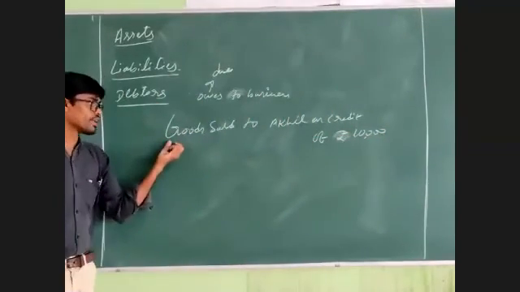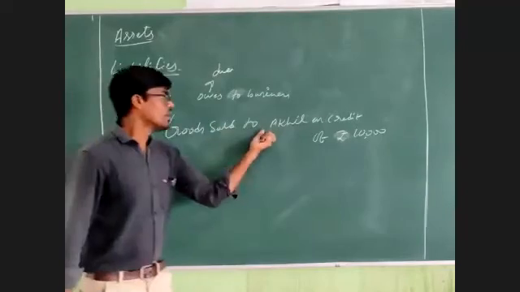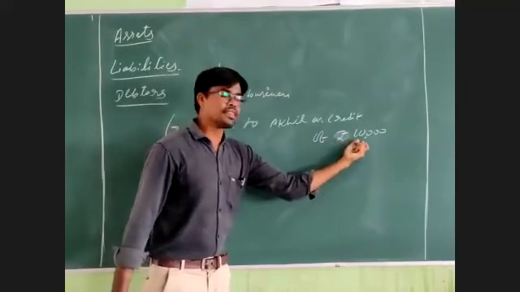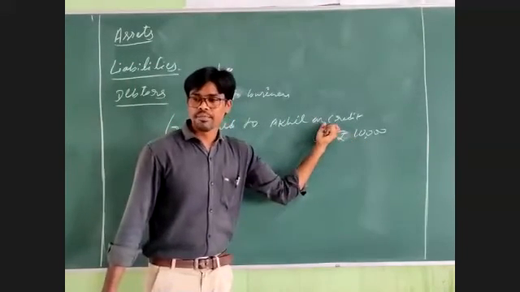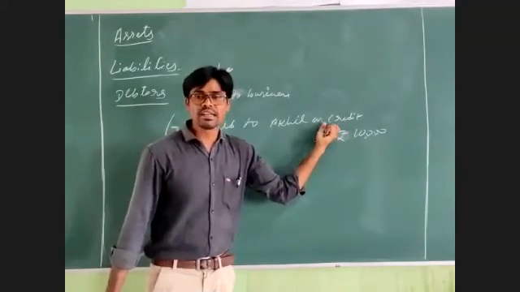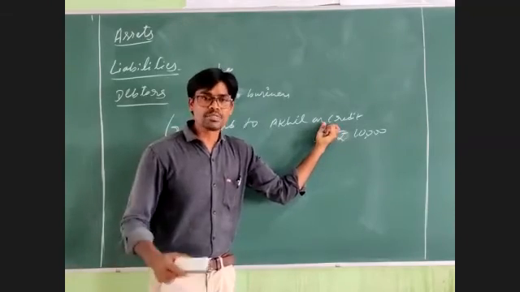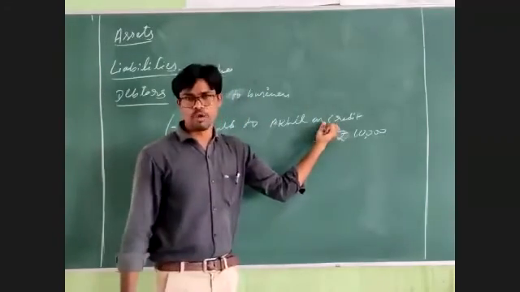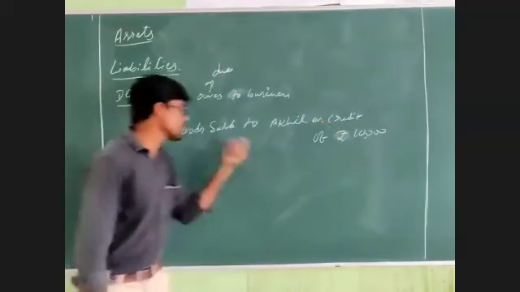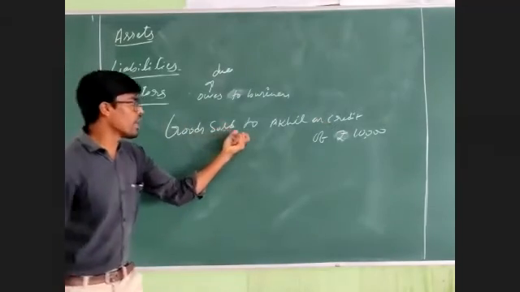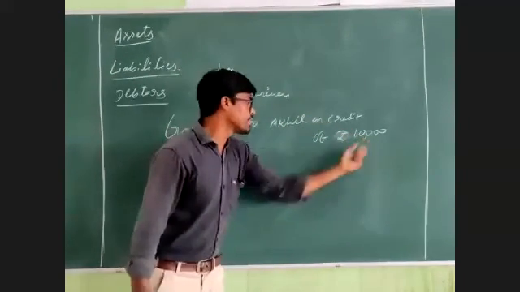Here the business concern is selling goods to Akil on credit, which means the amount of goods is not settled immediately. The settlement is postponed to the future.